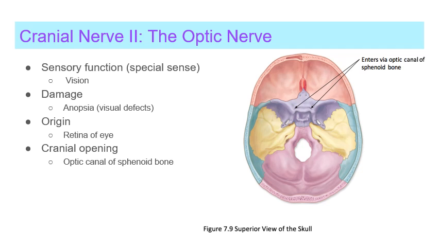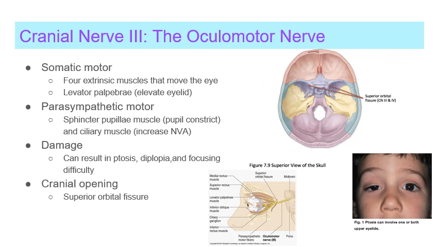Cranial nerve 2, the optic nerve, is a sensory nerve of vision, which is a sensory special sense that is an outgrowth of the brain. It originates in the retina of the eye, then enters the cranium via the optic canal of the sphenoid bone. The left and right optic nerves unite at the optic chiasm, and the optic tract then travels to the lateral geniculate nucleus of the thalamus. Finally, information is forwarded to the occipital lobe. Damage to the optic nerve can cause visual defects.